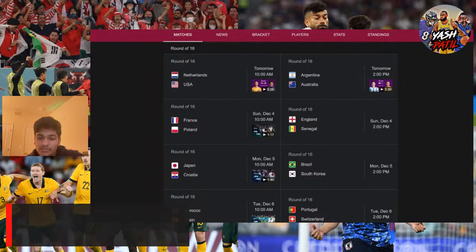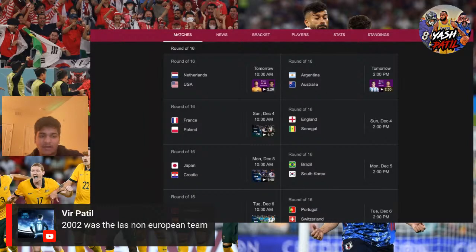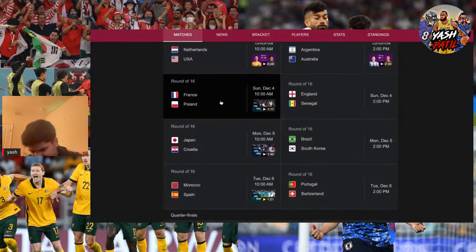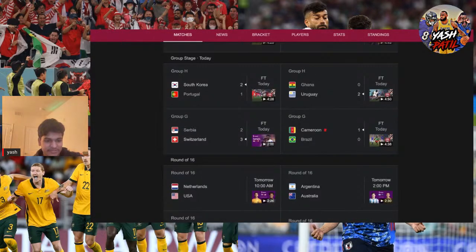2002 was a non-European team. I was talking about 2006, 2010, 2014, and 2018. The last four were all European teams. I don't want that to happen again. But yeah, that's pretty much it. I predicted the games and stuff.